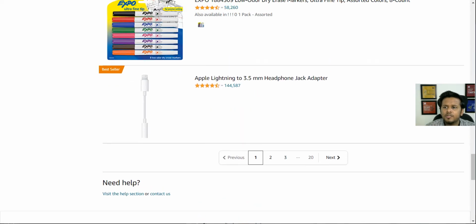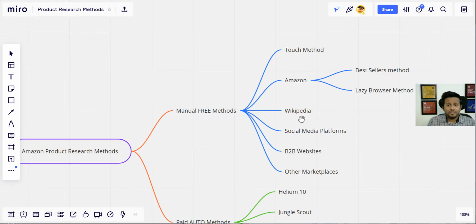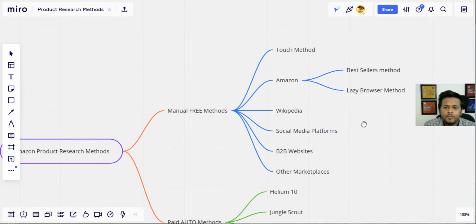So these are some of the most common methods that people miss out. People fail to check hobbies, social media platforms, and B2B marketplaces as a point of source. People normally go there for sourcing the product, but it's also a very good place where you can do product research, and check out the best sellers in other marketplaces like Flipkart, Amazon, Etsy, Walmart, and so many places. Go to your retail stores, check the products that are selling well, and the find is endless, right? So make sure you do your research.